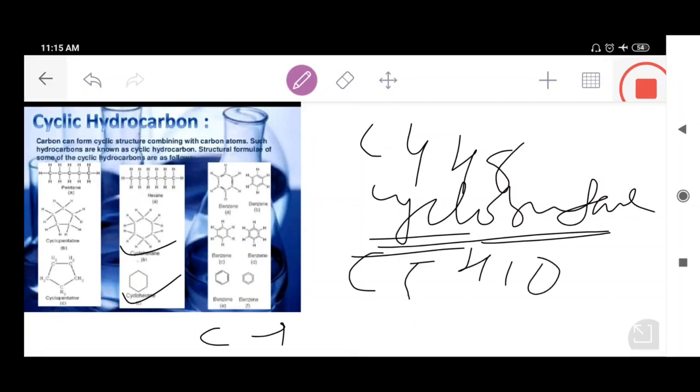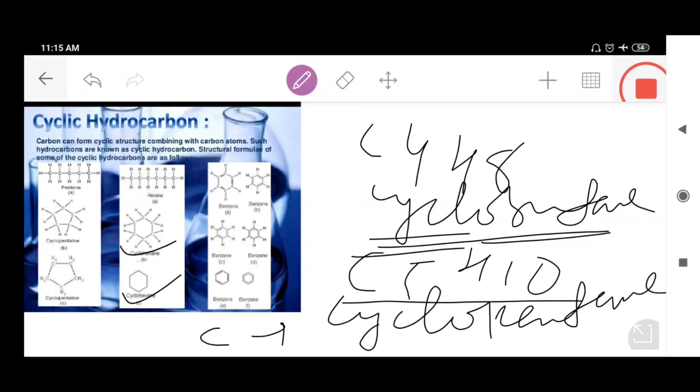This is called cyclopentane. Cyclopentane, students, jot it down with me. Why is this called cyclopentane? This is actually the cycloalkane having 5 carbon atoms in the ring. We call this cyclic hydrocarbon cyclopentane. Pent means 5 carbon atoms and ane means carbon-carbon single bonds. So we can write down the structures of cyclopropane, cyclobutane and cyclopentane as well.